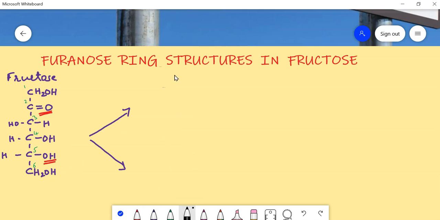Now write the structure. The last one is CH2OH, the first one is also CH2OH, and the ring is formed between the second carbon and the fifth carbon. The remaining you have to just write. So this oxygen is involved in the ring.